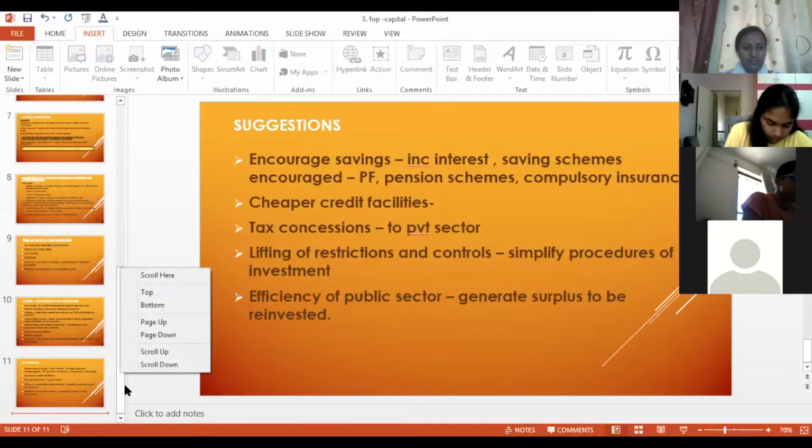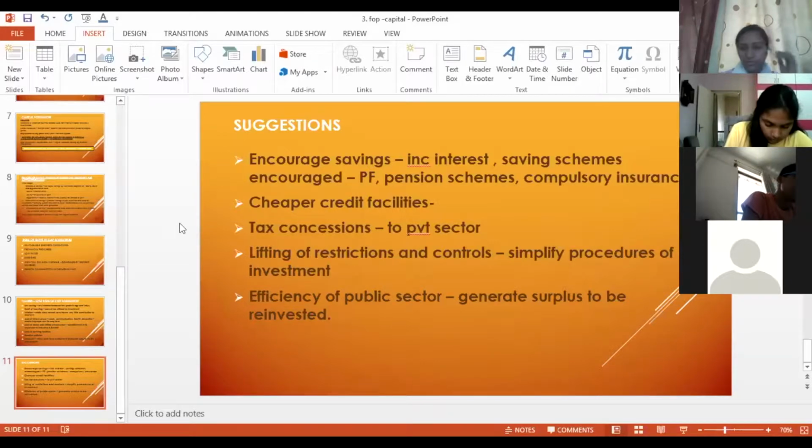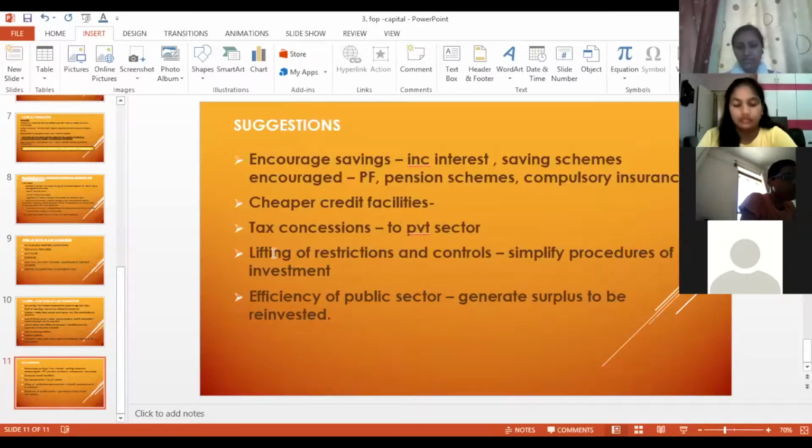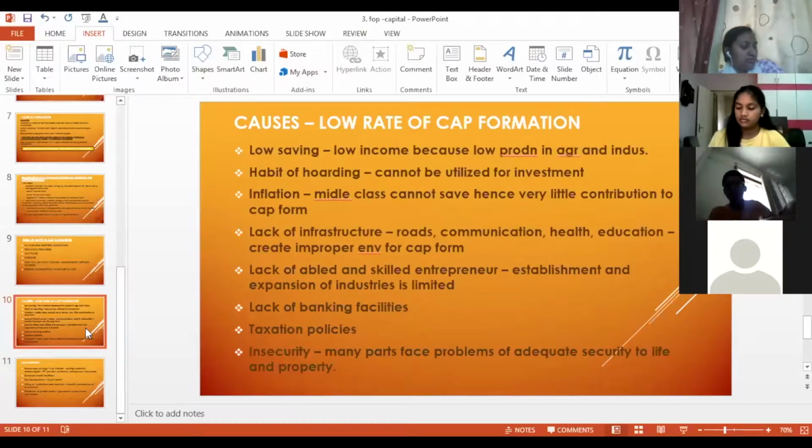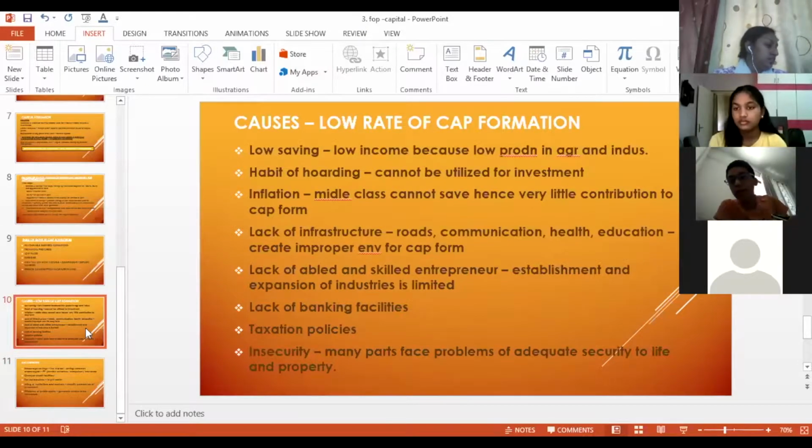So we have finished with capital formation. Now we are left with, I think, 2 or 3 minutes only. Ask if you have any doubts in this. No, we have not finished. We still have entrepreneur left. Okay, so we'll just start with entrepreneur. I don't know why this thing is hanging.